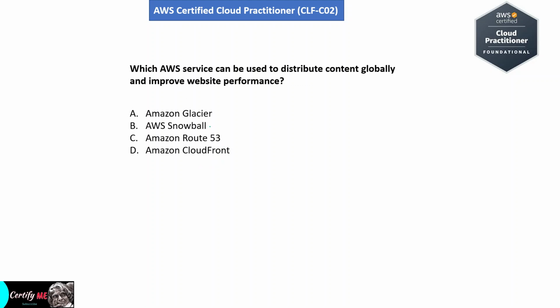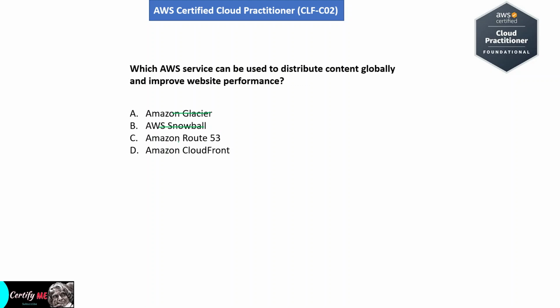First one, Amazon Glacier. Long-term storage, not for content distribution. So option A is wrong answer. Option B, AWS Snowball. Data transfer service, not for content distribution. So option B also not suitable.